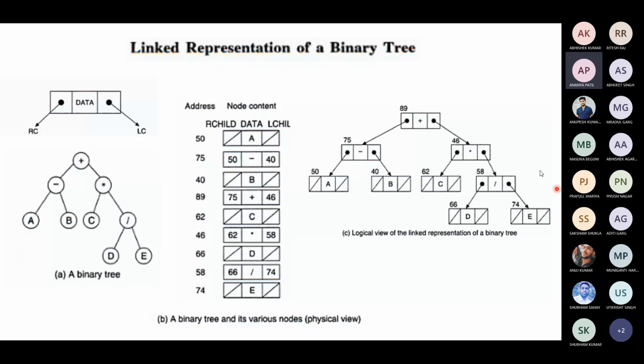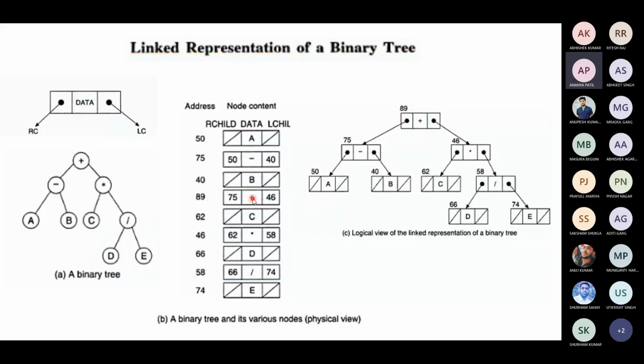You can see here, this tree is the logical view of the linked list. Suppose you stored plus, you stored minus, here you stored multiplication, A, B, C, division, D and E. This is a logical view. Physical view we can see separately, like plus left child address is 75, right child address is 46.